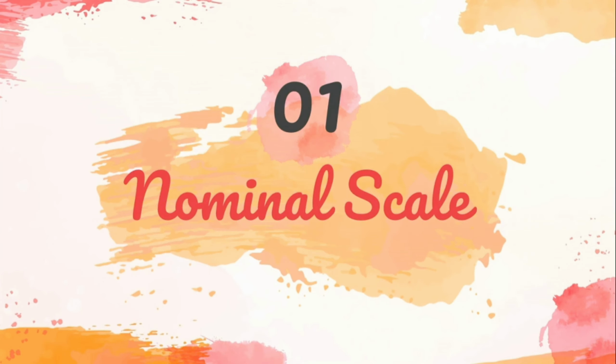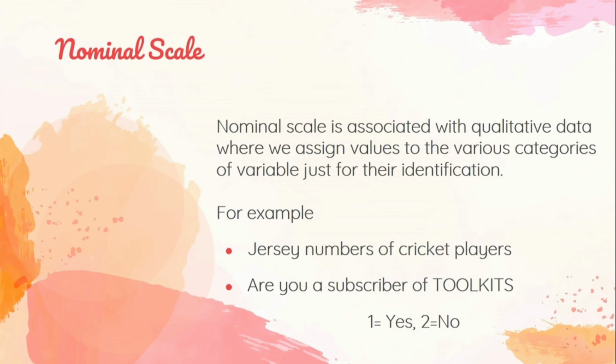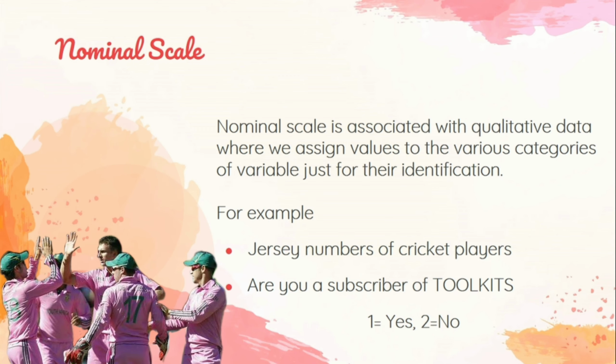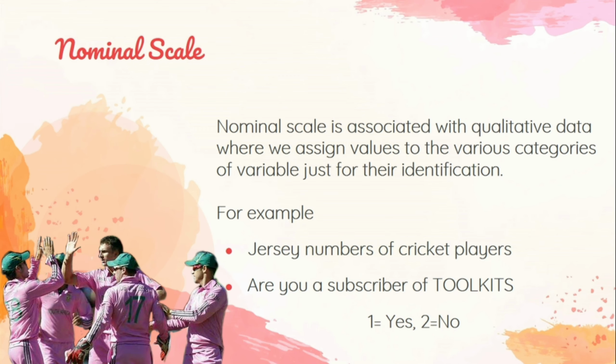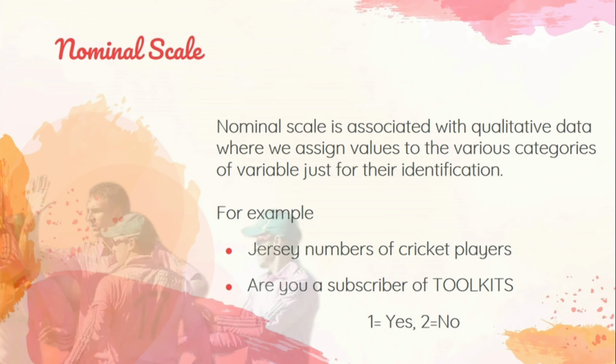The very first one is nominal scale. Here we can handle qualitative data and assign values to the elements in various categories of variable just for their identification. For example, in cricket, players have different numbers on the back of their uniform. These numbers are just to identify the player, rather than to tell the average or place to play.